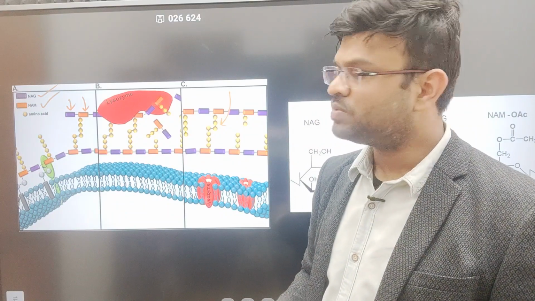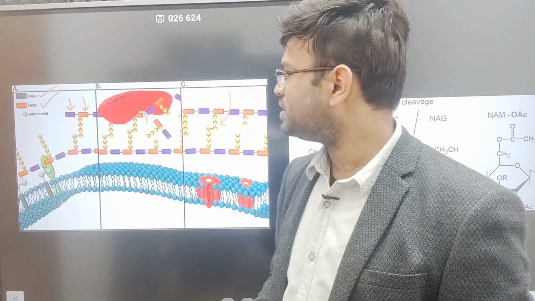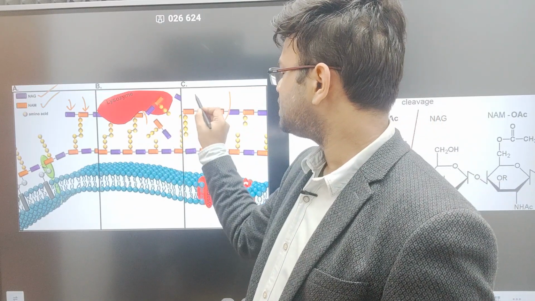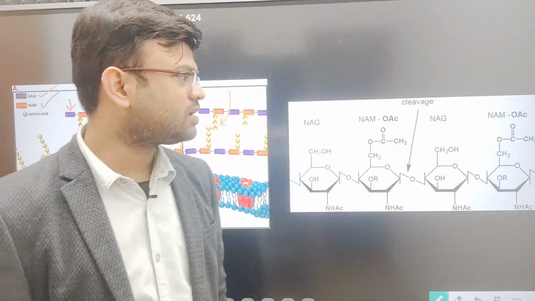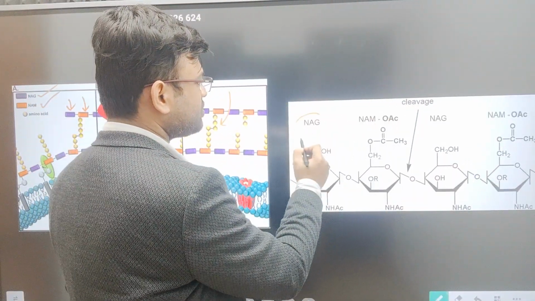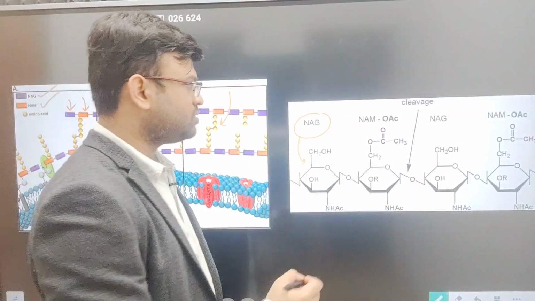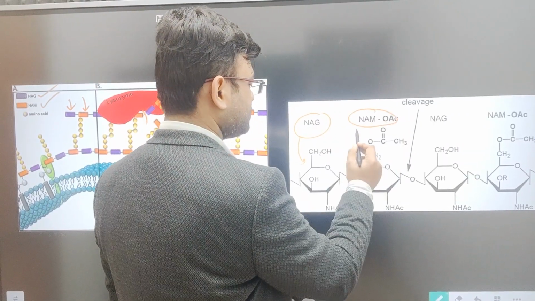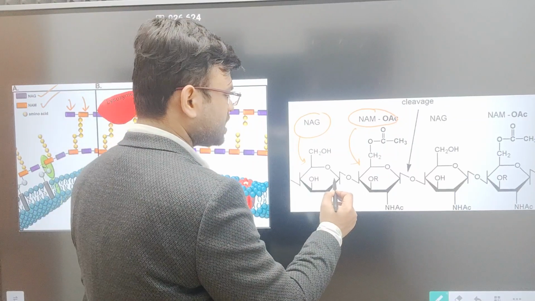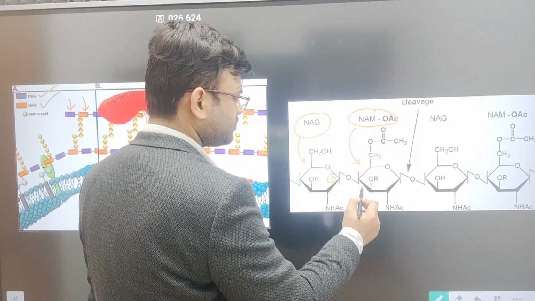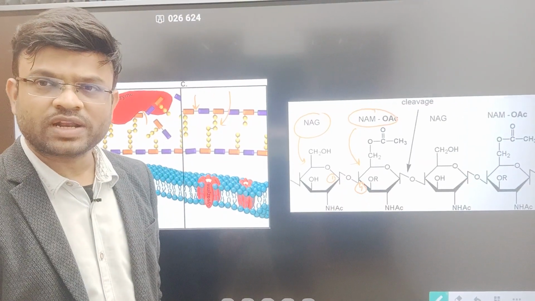What does lysozyme do? Lysozymes will come and cleave off this beta-1,4 glycosidic linkage. So this is beta-1,4, that means the NAG and the NAM are linked with the beta-1,4 glycosidic linkage. To be more clear, over here you can see the structure of NAG. Okay, it is a carbohydrate. Look at this, this is again NAM. What is the bonding over here? The bonding is between the first carbon and the fourth carbon. So the bond that is present over here is the beta-1,4 glycosidic linkage.